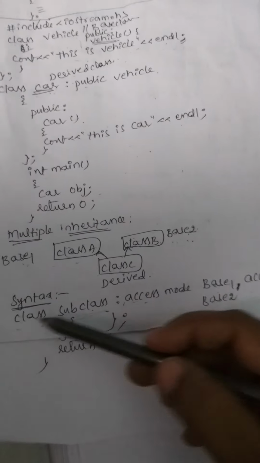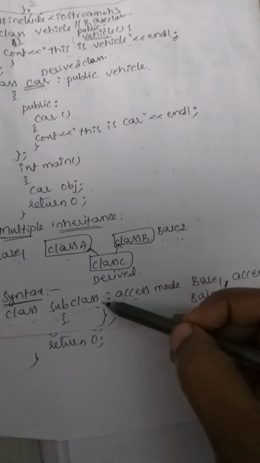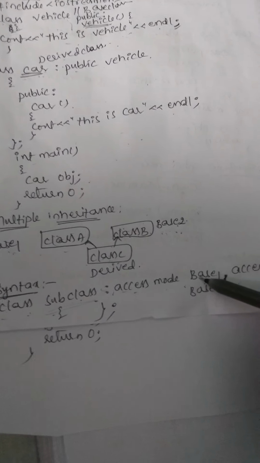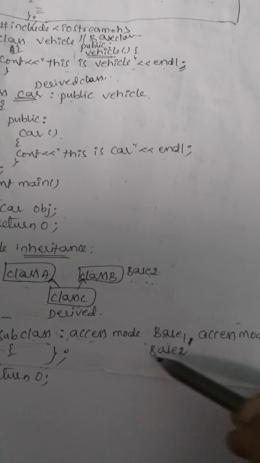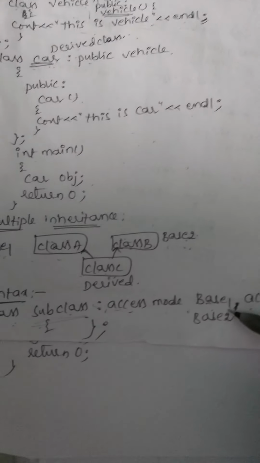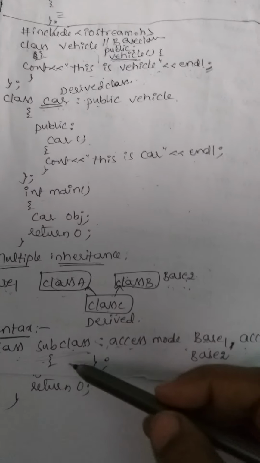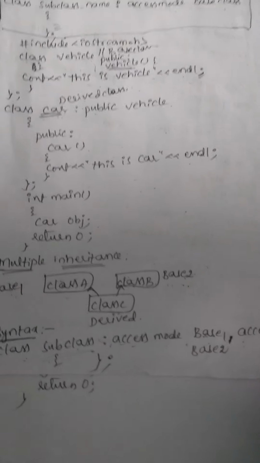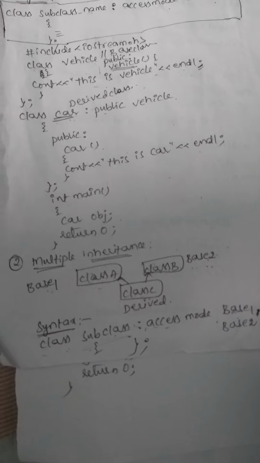So: class, derived class, colon, access mode of base class 1, and access mode of base class 2. These base classes are separated with a comma.